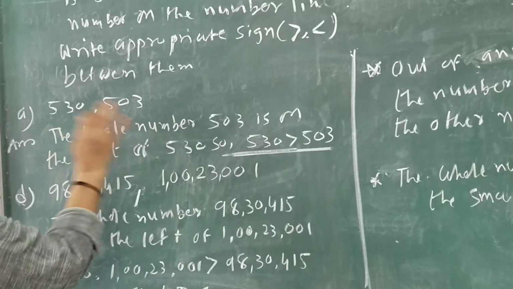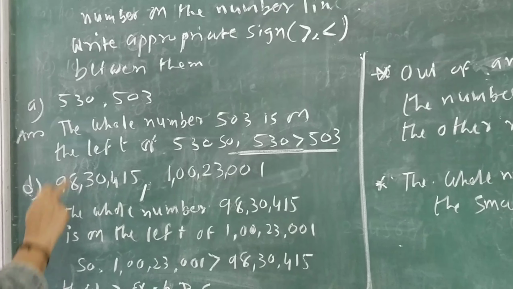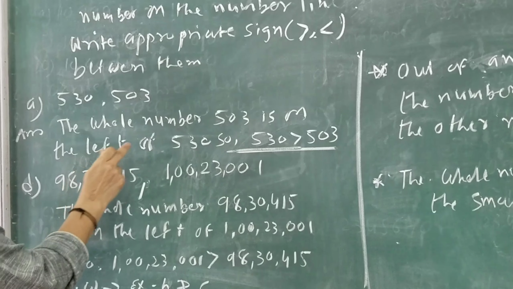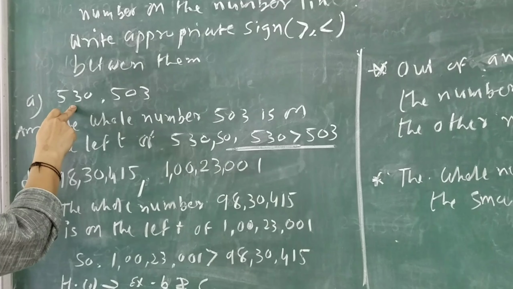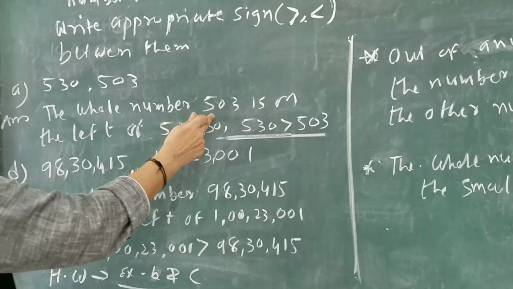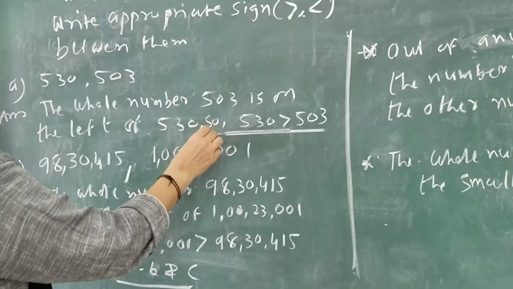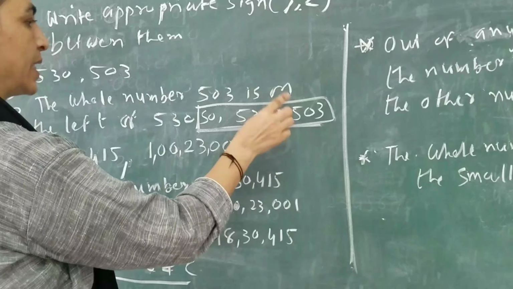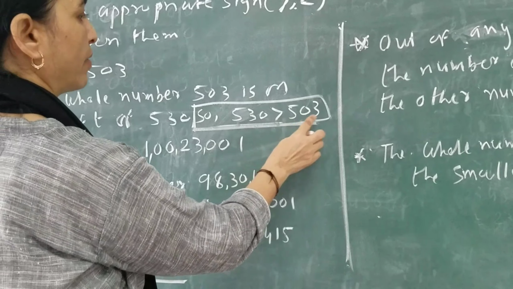इन दोनों में से बड़ा कौन सा है? 530. 503 is smaller than this. So the whole number 503 is on the left of 530 because 530 is the greater number. Smaller number left side पे होता है, तो हमने ये लिखा, देखो 503 is on the left of 530, और यहाँ पर we have to use sign, that is greater and smaller. So 530 is greater than 503.